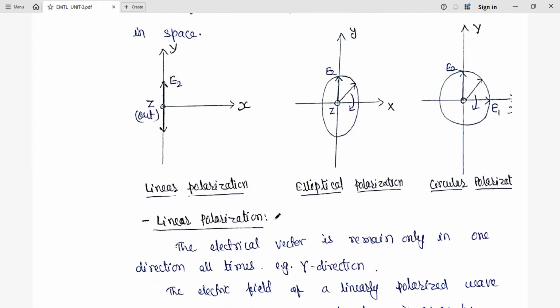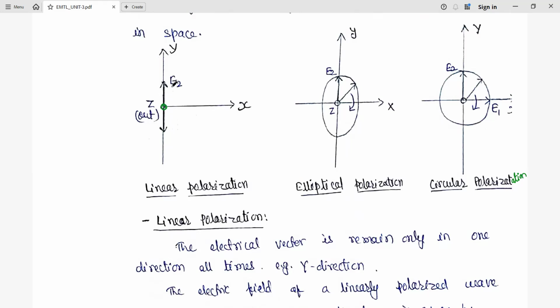linear polarization, elliptical polarization, and circular polarization. In the case of linear polarization, the dot with a circle shows that the wave is propagating outwards along the z direction.